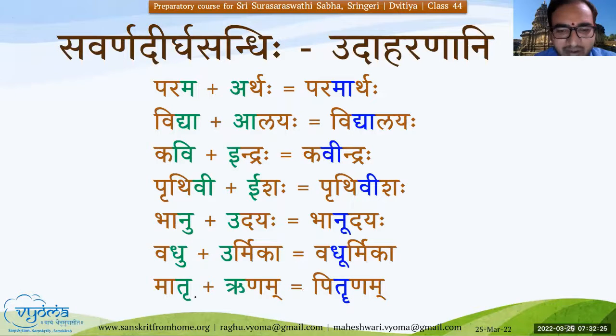Madam, there's a typo here. Yeah, it's Matrunam, or Pitru plus Runam, Pitrunam. Yes, no problem. Sure, Dhanyawadaha. So these are some of the examples of Savarna Dirgha Sandhi. Okay. Uttamam. We'll proceed further.